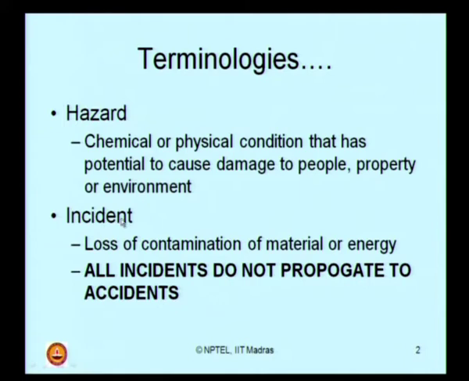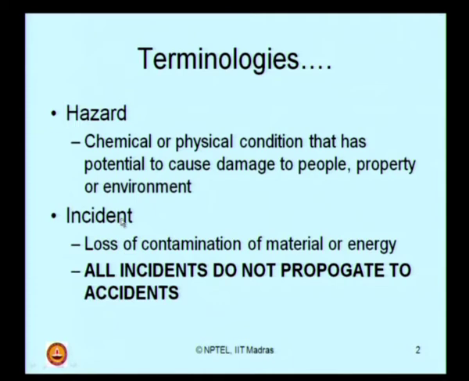Just to recap, let us look at the terminology. What is a hazard? A hazard is a chemical or physical condition that has the potential to cause damage to people, property or environment. Let us look at the keywords in defining hazard. It is a condition.